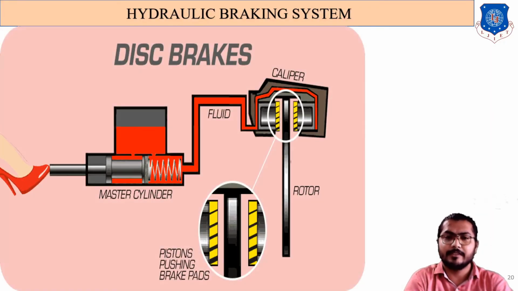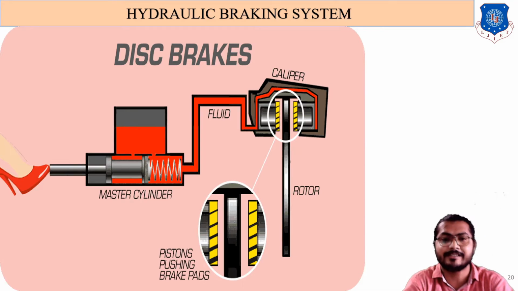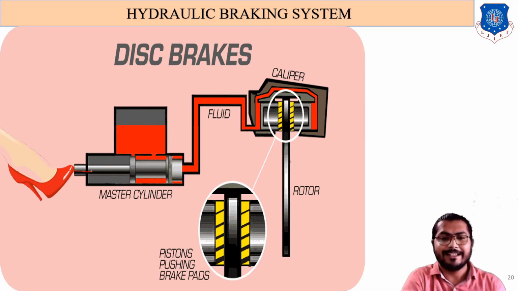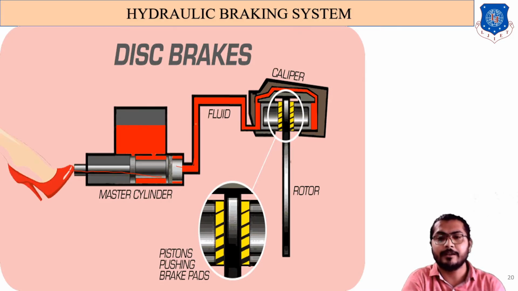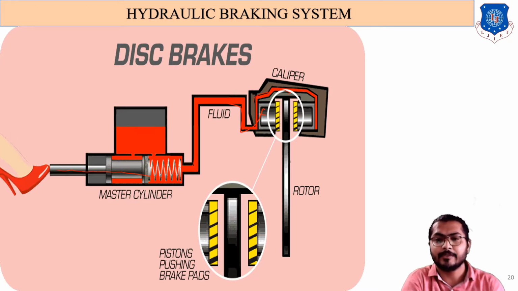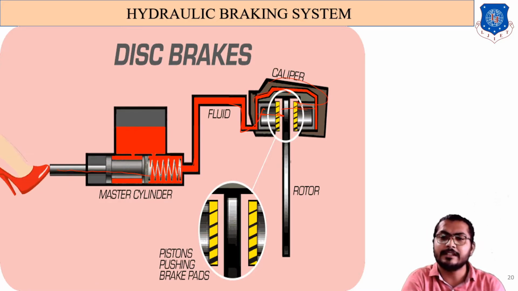This is an animation, or diagram, of how the hydraulic braking system is applied. Here the rider presses the piston. The piston moves in the forward direction and applies a force, and the red color is the high pressure fluid. This high pressure fluid presses on the other piston. This piston moves toward the rotor, and similarly the piston on the other side also moves toward the rotor.